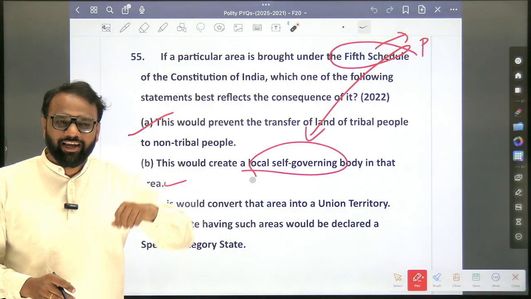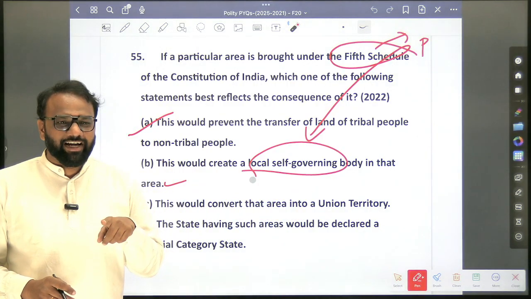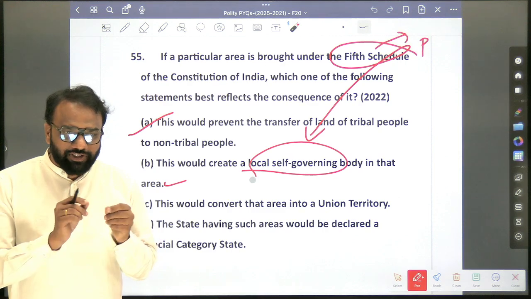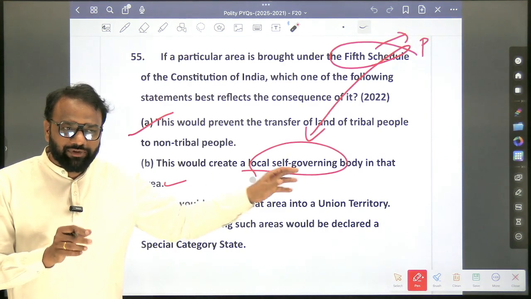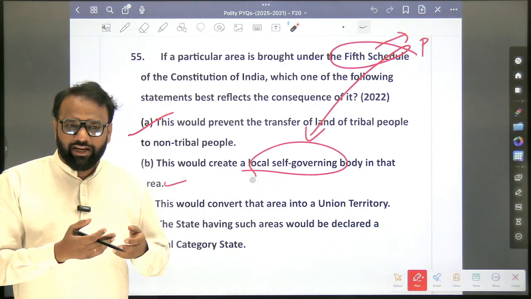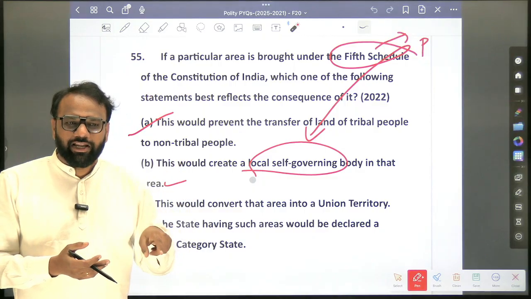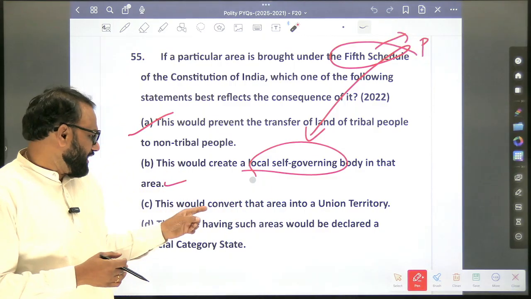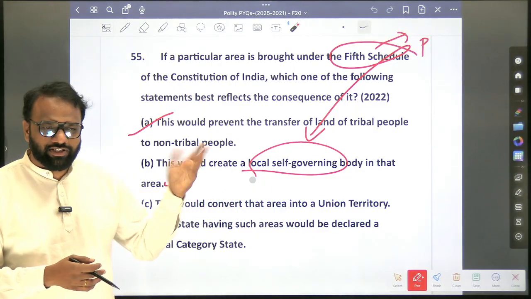No. In case of tribal area, yes, we create. There we have a tribal advisory council and all. So that difference we will see: what is the difference between the administration of scheduled area and tribal area? Local body can be created in case of tribal areas, but not here. Next, this would convert that area into a union territory. So this is a dummy option.